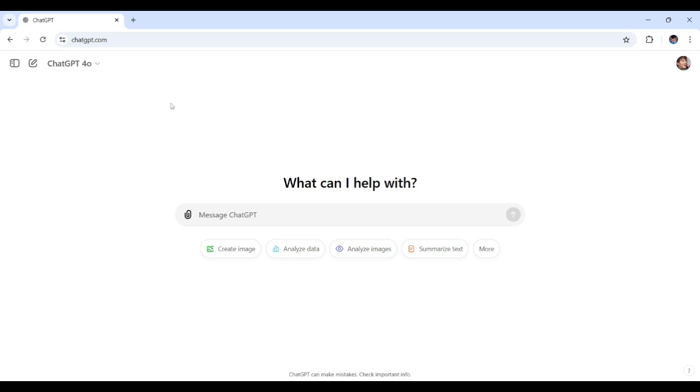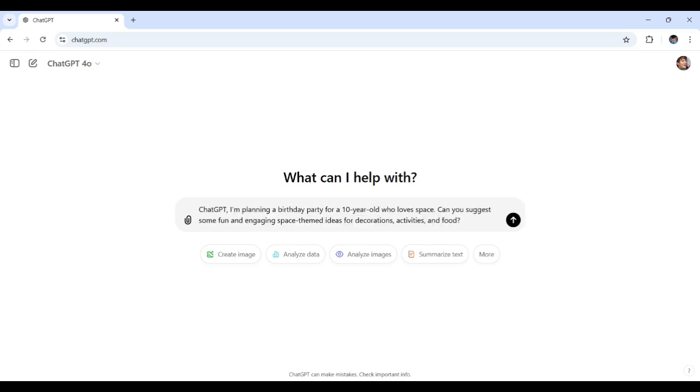So let's say the birthday person is a 10-year-old with a fascination for space. I'll ask ChatGPT to help us brainstorm space themed ideas for decorations, activities, and food. Here's the prompt right over here. And now, let's see what ChatGPT suggests. I'm excited to see how it will tie together that intergalactic vibe with some cool activities and party favors. It all depends on the results that ChatGPT will generate once I send this over right about now.